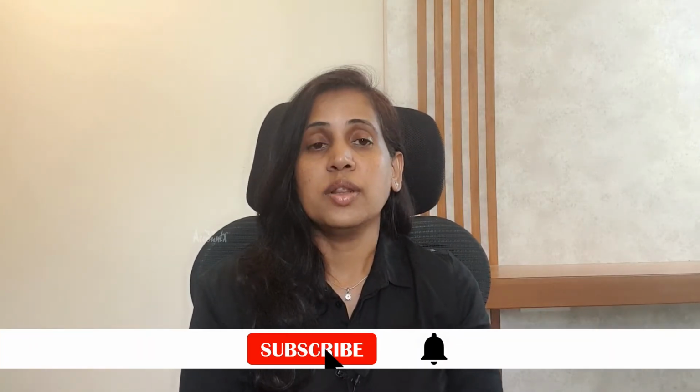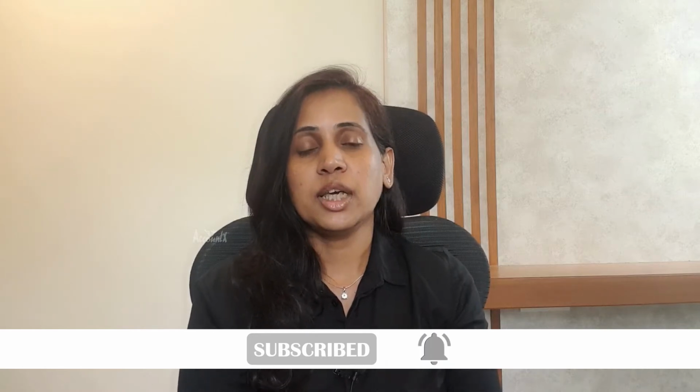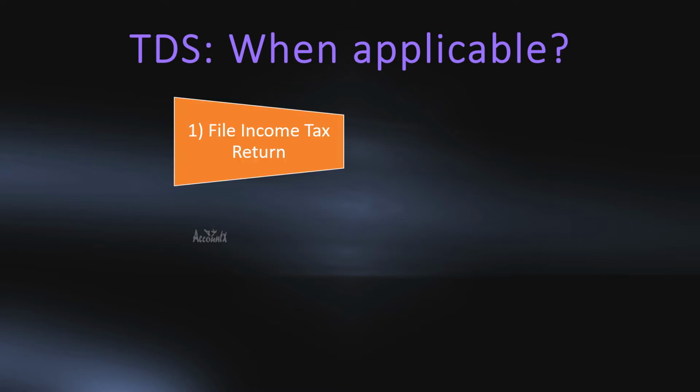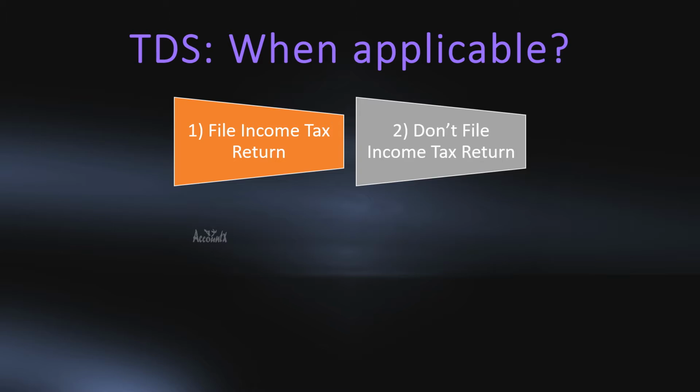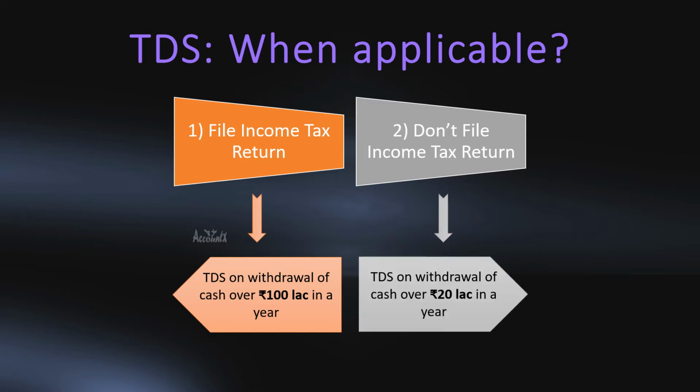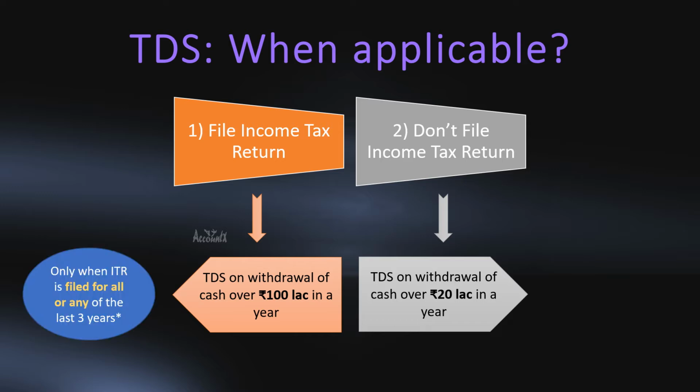Not all cash withdrawals are in the ambit of TDS. We'll now see in what situations will this tax be deducted. Let's group it into two categories. First, those who file income tax return. Second, those who don't file their income tax return. If you fall in the first category, that is, if you file your income tax return, then TDS would be applicable on withdrawal of cash over Rs 100 lakh in a year. But if you fall in the second category, that is, if you don't file your ITR, then this limit would be only 20 lakh.